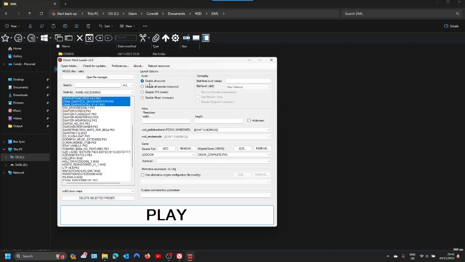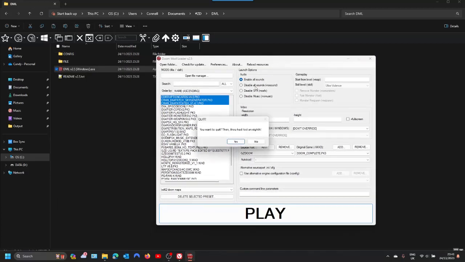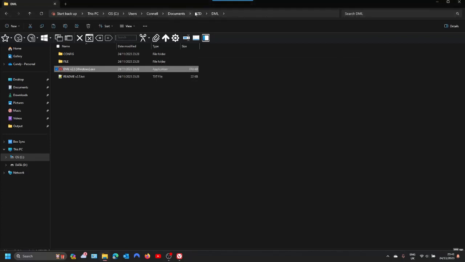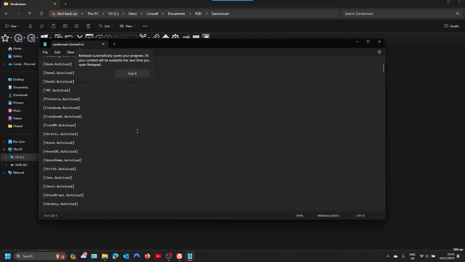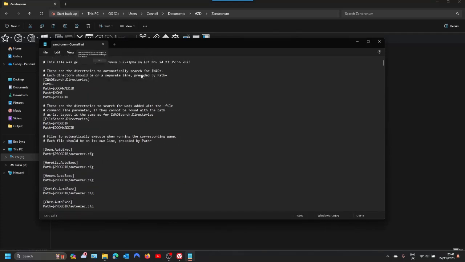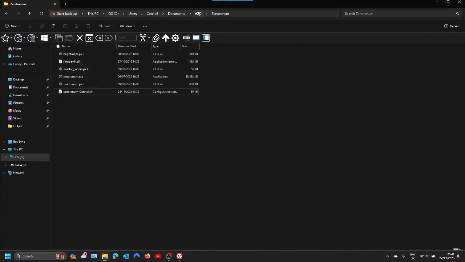All the configs are saved with the Doom mod loader as opposed to the source port. Just create the default ini, but it won't contain any info on the mods because that's all controlled by the mod loader. So we won't have to worry about this.